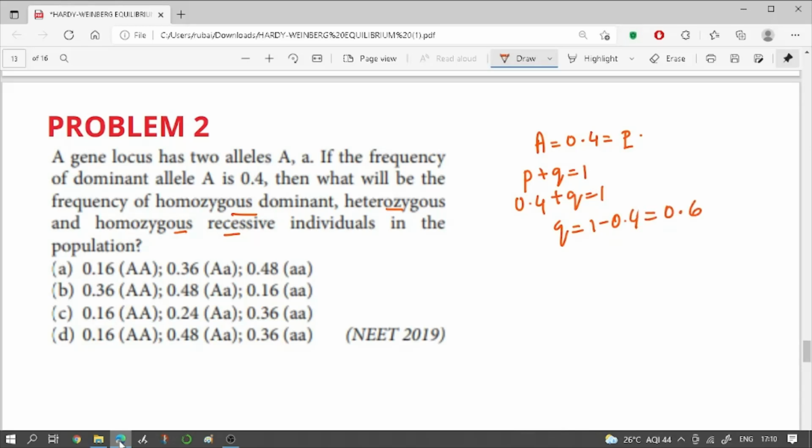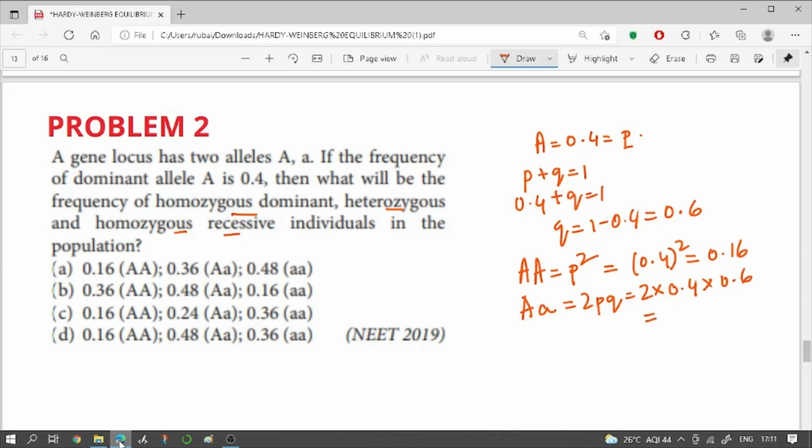Okay. So the frequency of homozygous dominant, capital A capital A, should be equal to p square. So this is 0.4 whole square, which is 0.16. The heterozygotes, capital A small a, should be equal to 2pq. So this is equal to 2 into 0.4 into 0.6, which is equal to 0.48.